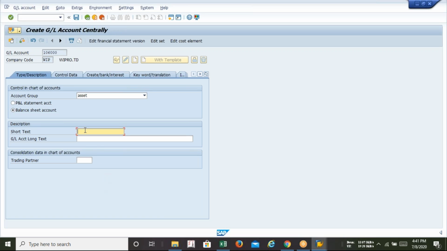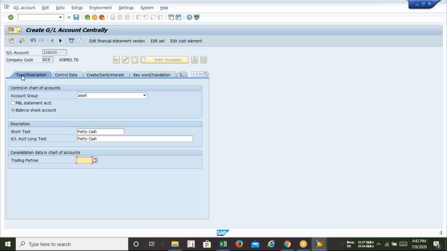Okay. Now short text and long text, in this part you have to describe the name of the GL. So I am going to create a simple GL. It's called petty cash GL, say for example. Okay. So short text and long text, in both I am just writing petty cash. I'm not going to consolidate this data with the other chart of accounts, so this portion will be left blank, no issues.